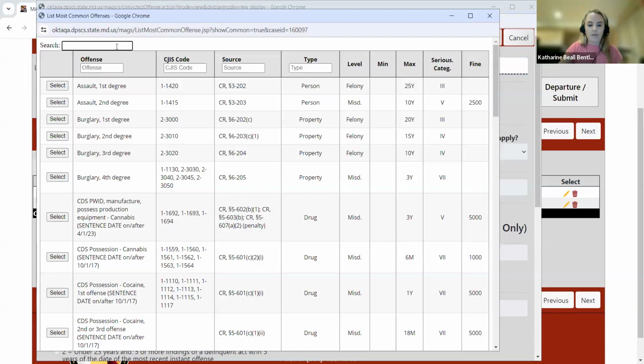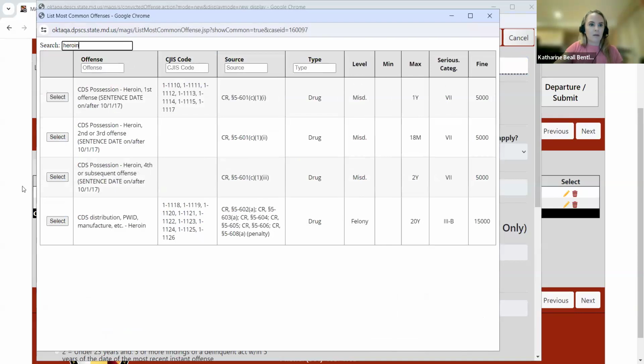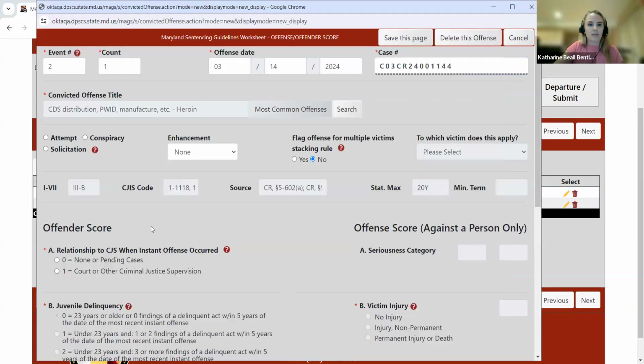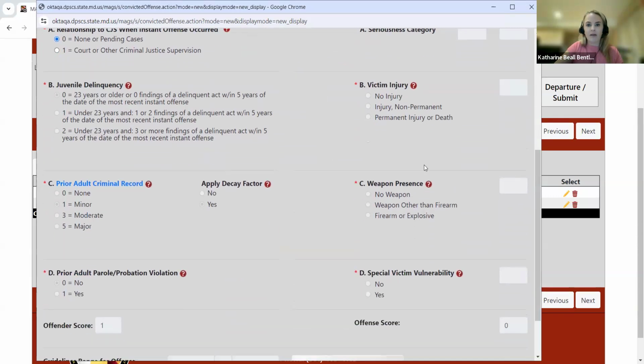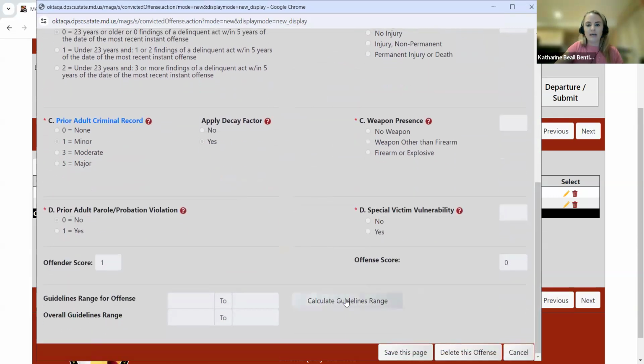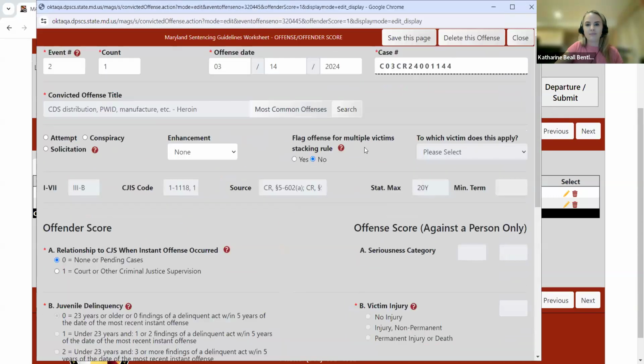All right, so I am looking for a distribution of heroin. I'm selecting here. And then again, jumping down to the offender score. Now, this is a drug-related offense, so I don't need to enter anything relating to an offense score. I can simply jump down to Calculate Guidelines Range. And I'm going to save this page.